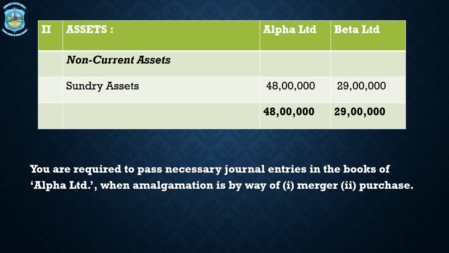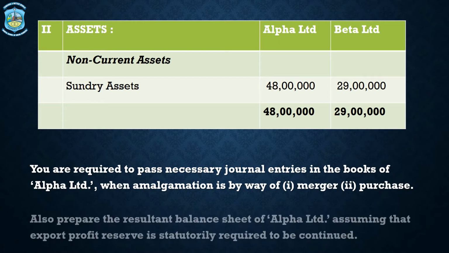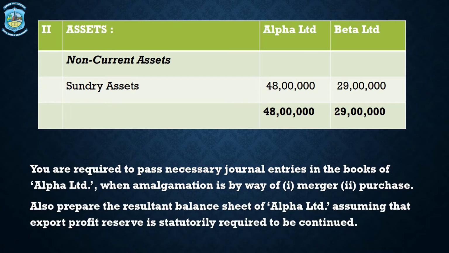So we have to prepare journal entries in the nature of purchase and in the nature of merger in the books of Alpha Limited, that is the purchasing company. Also prepare the resultant balance sheet of Alpha Limited. We have to prepare the balance sheet of Alpha Limited after amalgamation in the nature of purchase and merger has taken place, but both would be prepared separately.